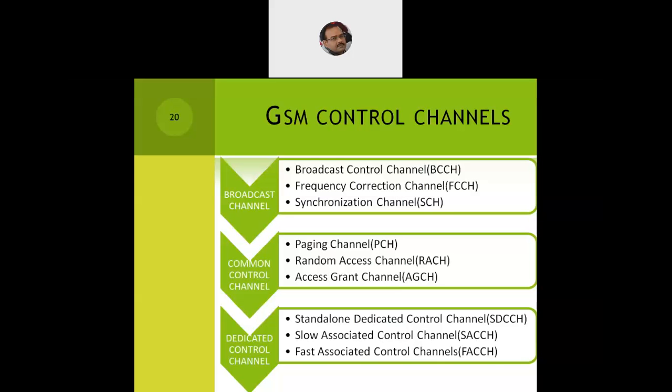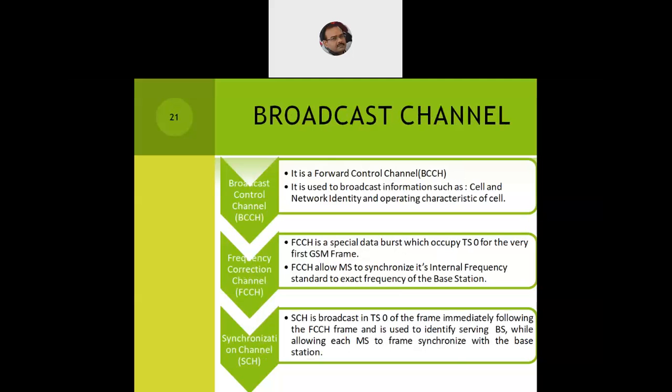But from our knowledge point of view, or from the understanding point of view, a small amount of information is good enough to know what these channels are being defined to do. So let's take the first one, the broadcast channel. We have seen the function, now we'll see the functionality of what it does. The broadcast control channel is the forward control channel. It is used to broadcast the information. What information? The cell and network identity and the operating characteristics of a cell. So the broadcast control channel is defined to do these two things.